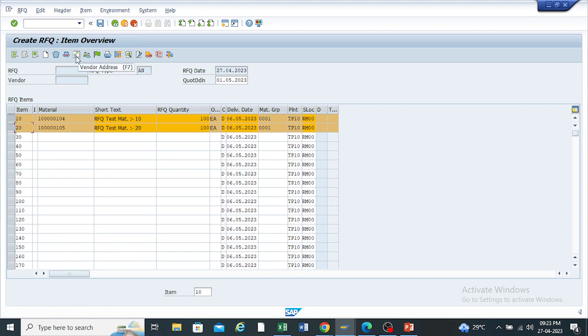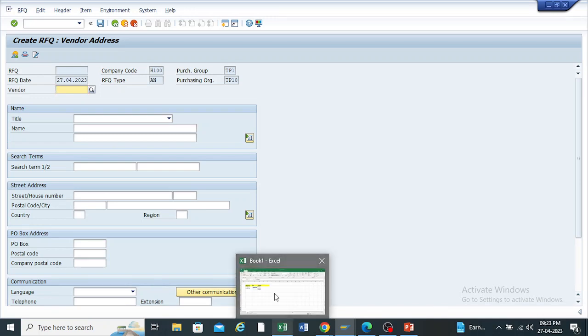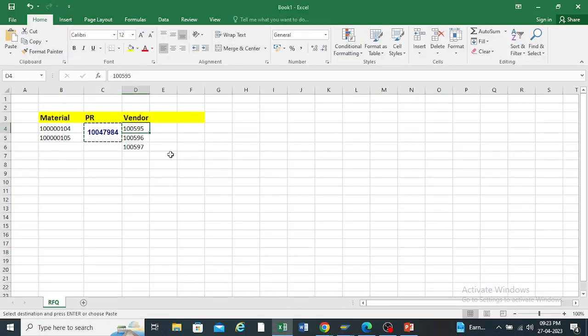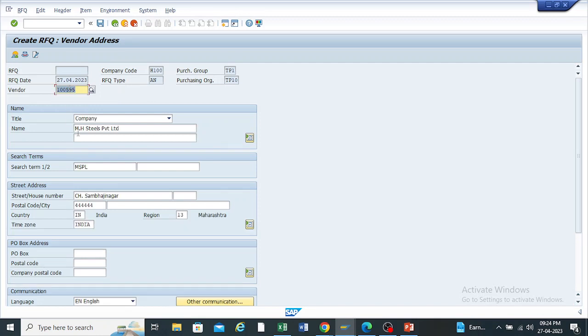Here is the option of vendor address. Just click on it. You need to enter the vendors from whom you want to get the quotation. So I have selected 3 vendors here. So 595, my first vendor. I'm just entering the vendor number here and pressing enter. Okay. So the name of the vendor automatically comes here.